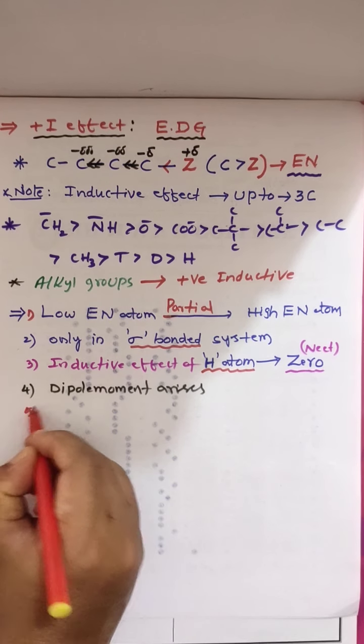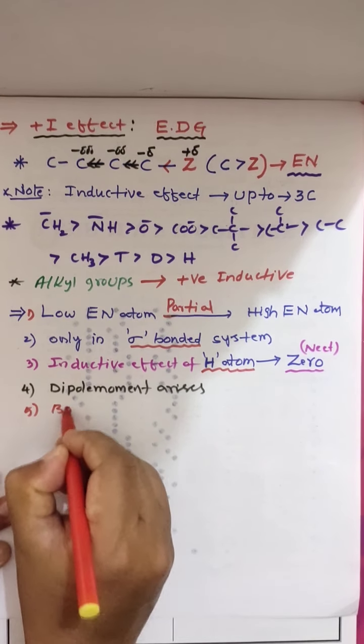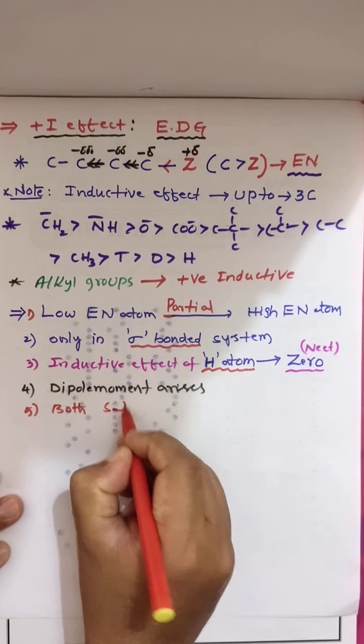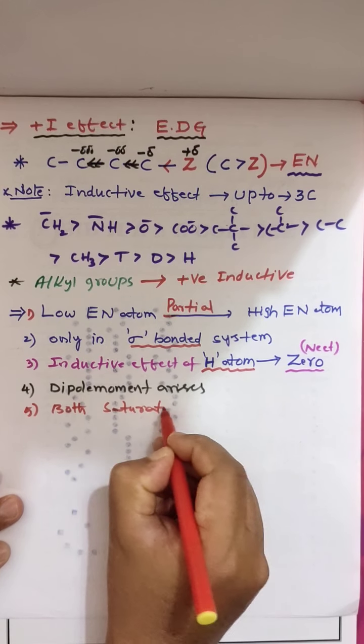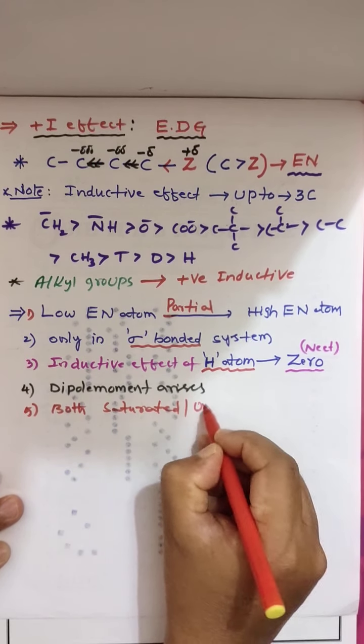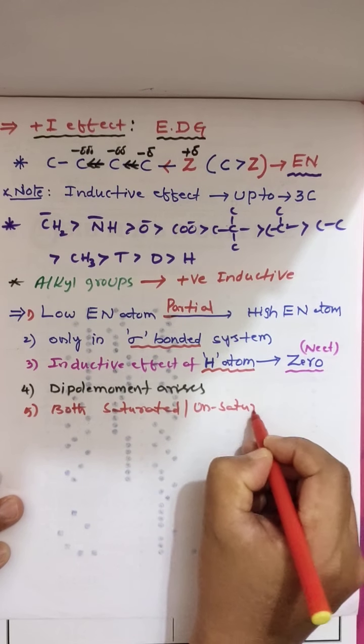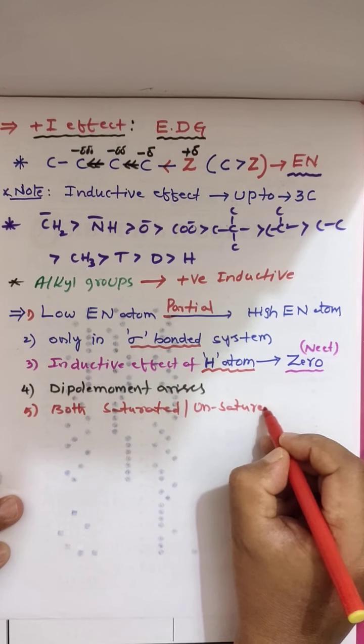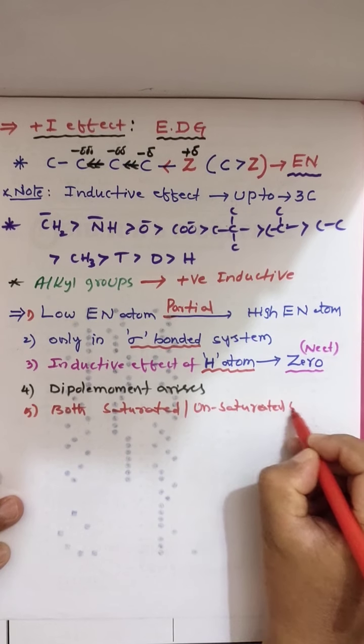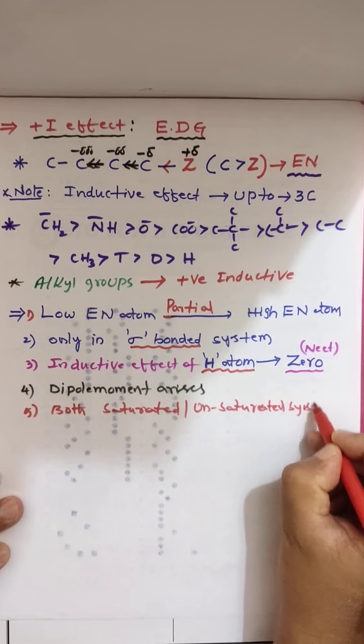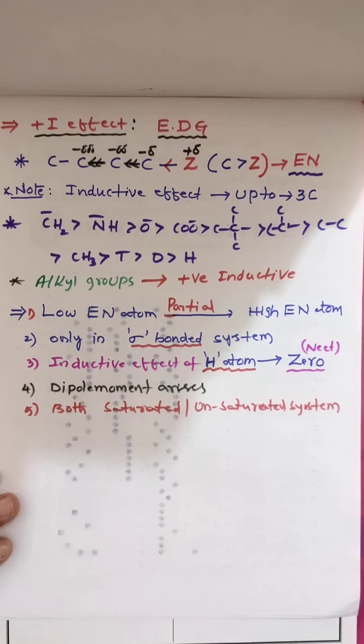And now it exists in both saturated as well as unsaturated system. Clear? Don't get confused.